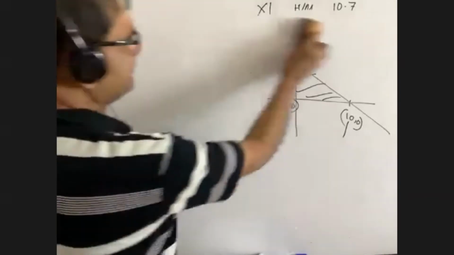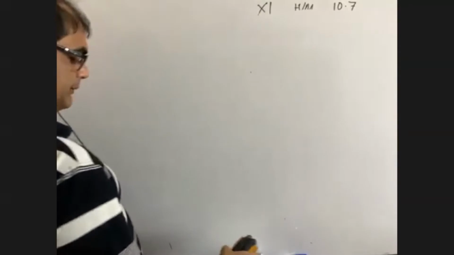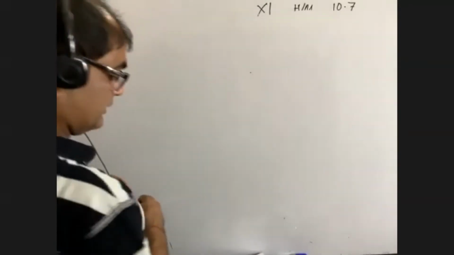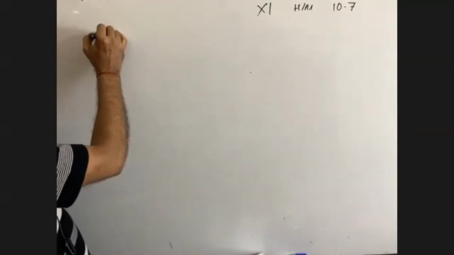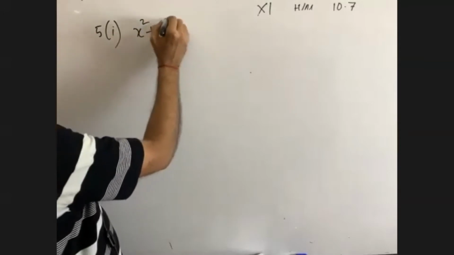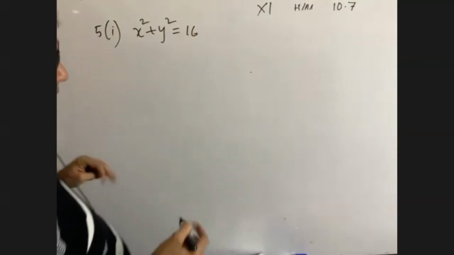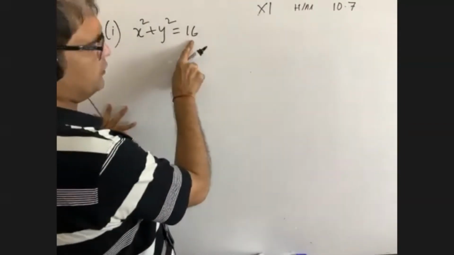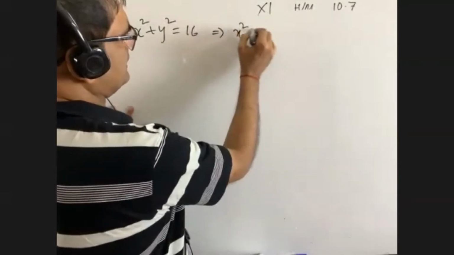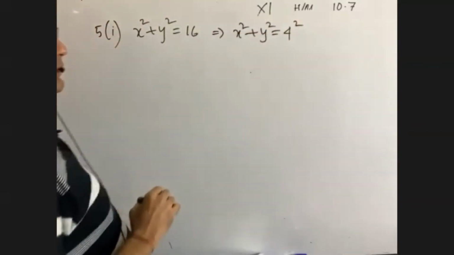Now, the most important math that will be given in the exam, and there is no other alternative. You mind it that it will be given. Question number 5.1: x square plus y square equals what? 16. It is 4 square. We can write it like this: x square plus y square equals 4 square.